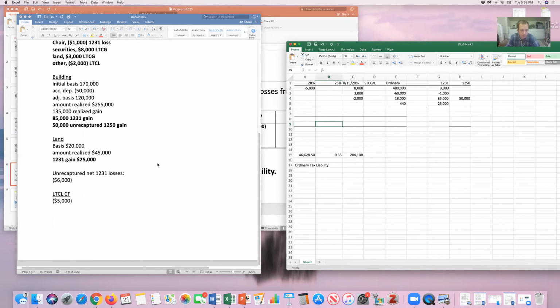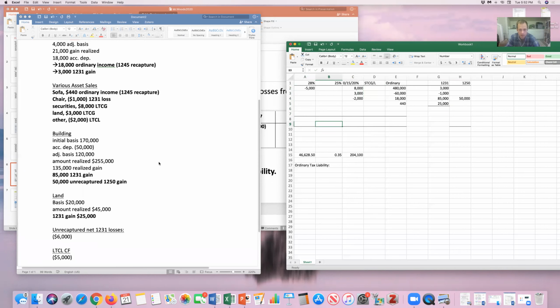Okay. Now I think I have everything in one place. The first thing I'll do is net my 1231 gains and losses. That should give me $112,000, plus my $50,000 of 1250.